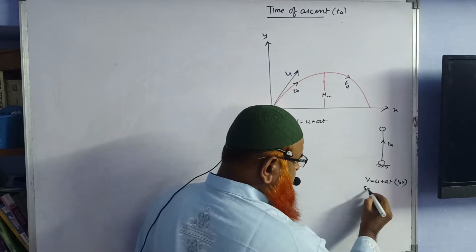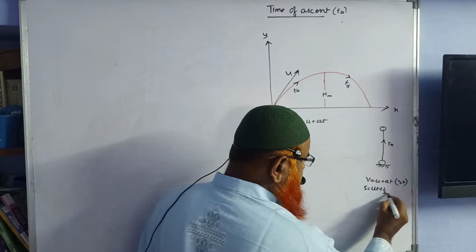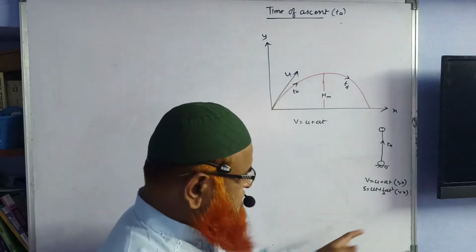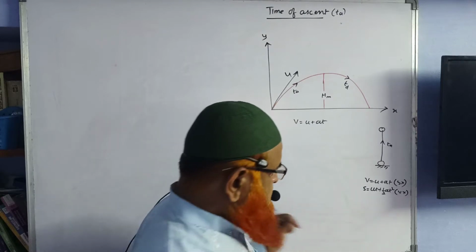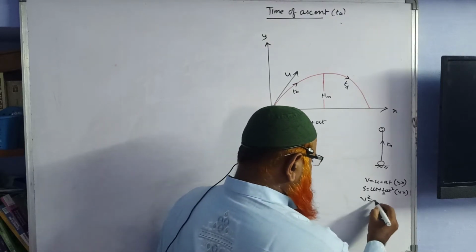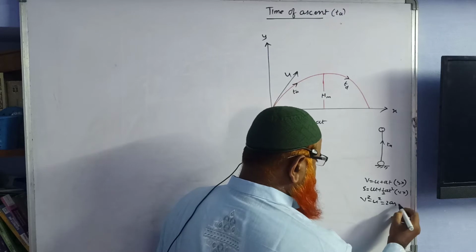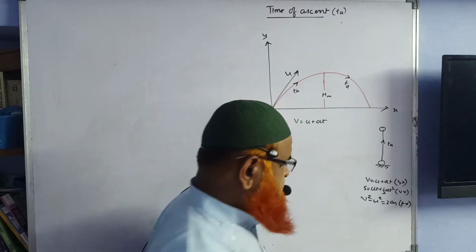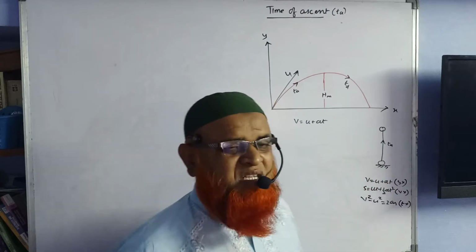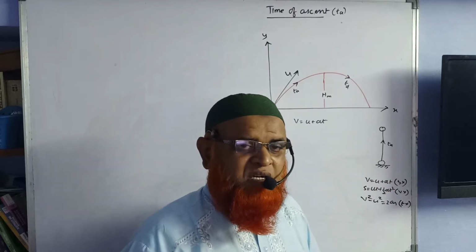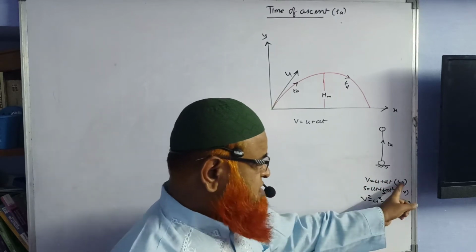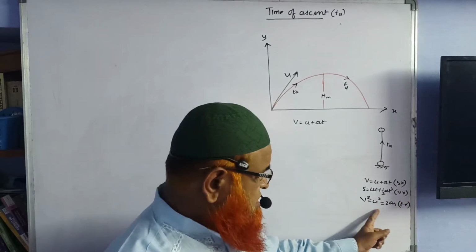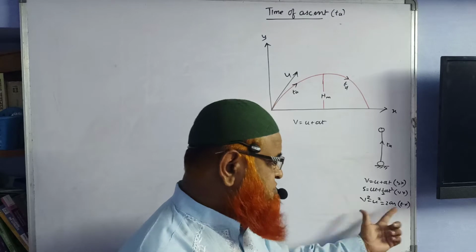In S = UT + half AT squared, there is no final velocity. In V squared minus U squared = 2AS, there is no time.